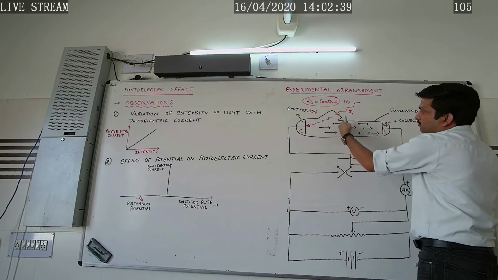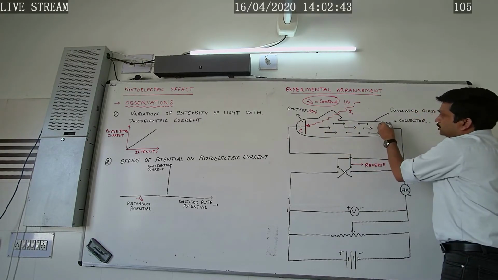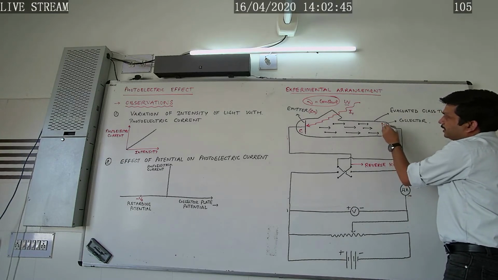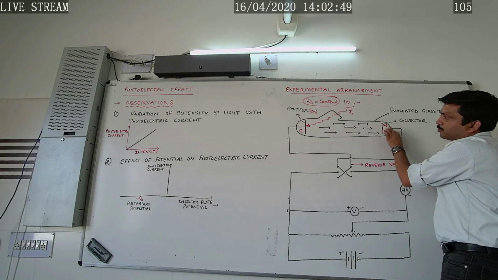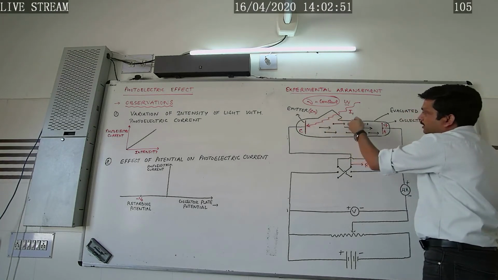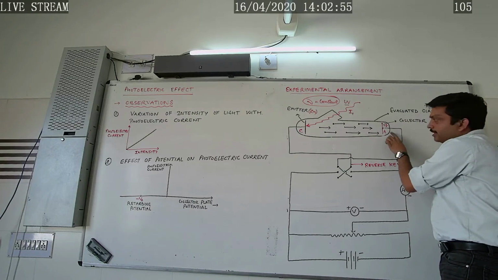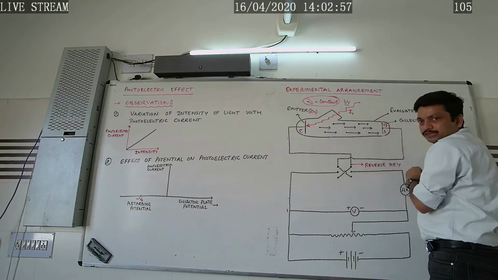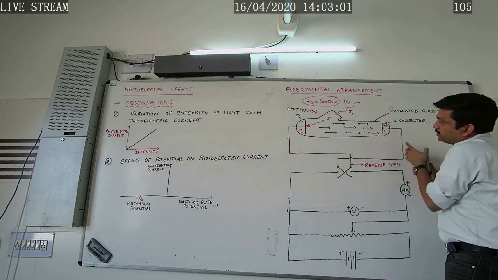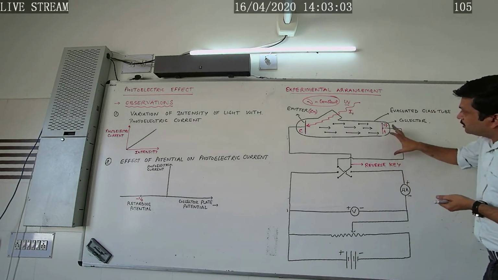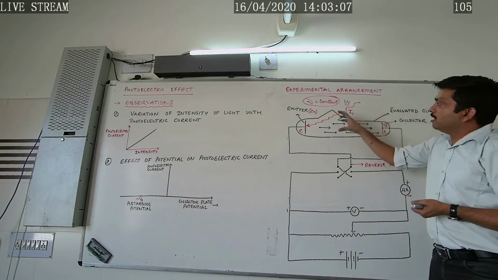A number of photoelectrons will get ejected from the metal surface, as a result of which, if the collector is maintained at a positive potential, and the collector is already at a positive potential, then electrons will get accelerated towards this collector, and the current will increase. Now, if we make this collector more and more positive, what would happen?